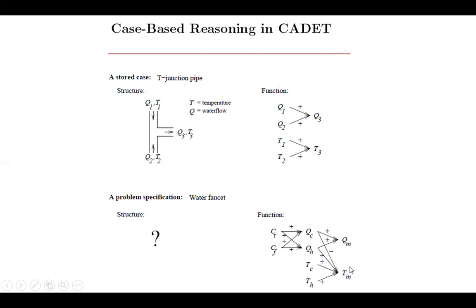Okay. So there were so many examples. Among those examples, it has fetched one case, that is T junction pipe, and it is saying, our new query matches to this one, and it sees all those functions and it will generate the new function and new structure for our new query.